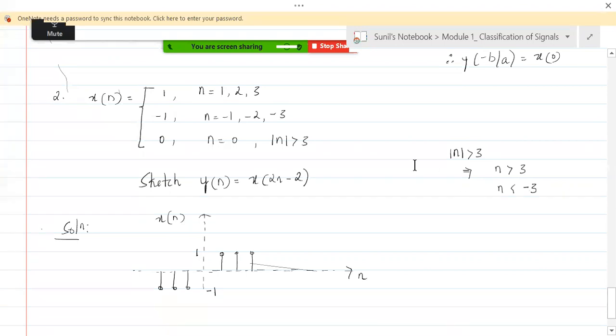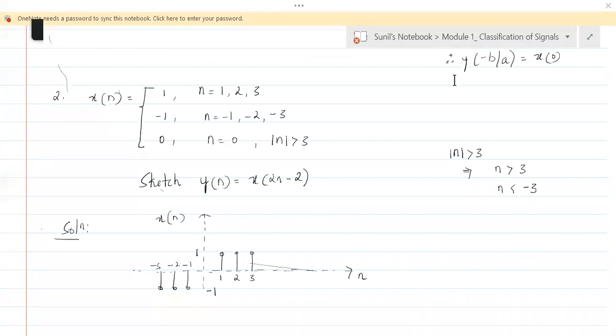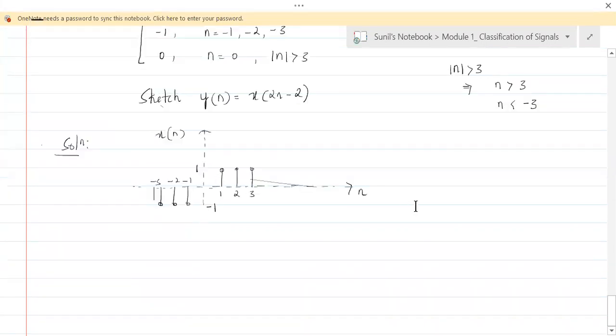Okay, so for n greater than 3, let me write that. So that is 1, 2, 3, minus 1, minus 2, minus 3. For n greater than 3, and for n less than minus 3, it's all zeros. Understand that?